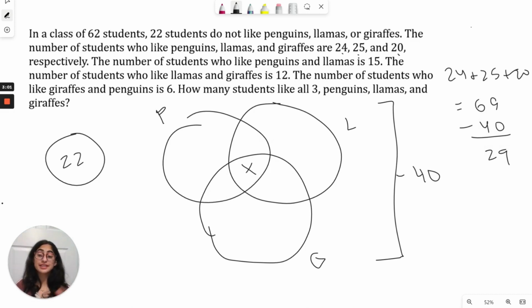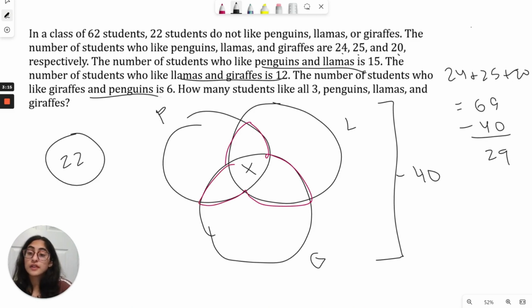Now, we can apply that same logic as we keep working inward. There are 29 people total throughout all of this overlapped area. But if we look at the information they give us for the number of students who like penguins and llamas, llamas and giraffes, and then giraffes and penguins, that's way more than 29. So that's actually equal to 15 plus 12 plus 6, which is equal to 27 plus 6, which is equal to 33, which is more than 29.